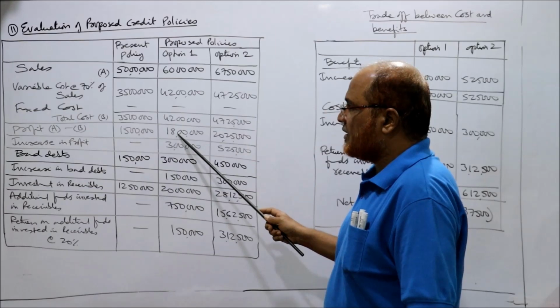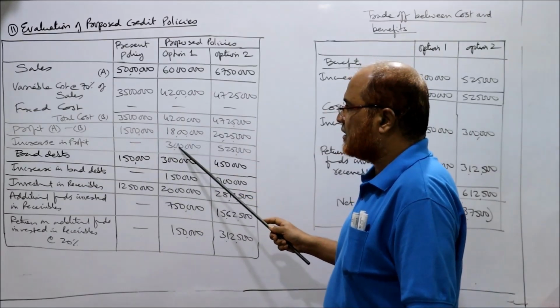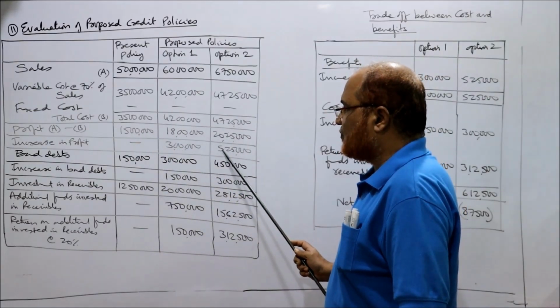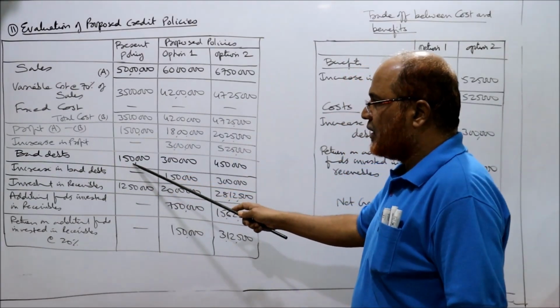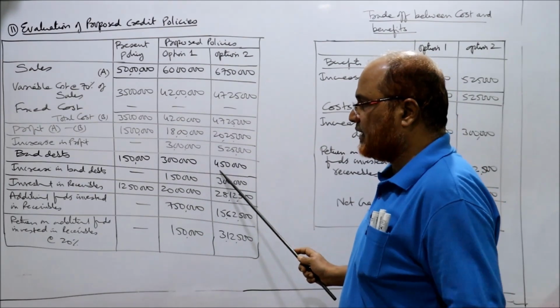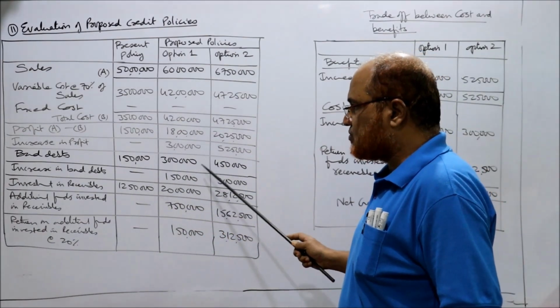Increase in profit: 15 lakh से 18 lakh, 3 lakh. 15 lakh से 20 lakh 25,000, 5 lakh 25,000. तो increase in profit हो गया. Bad debts are given in the problem: 1 lakh 50,000, 3 lakh, 4 lakh 50,000. Directly given. Increase in bad debts we have taken.